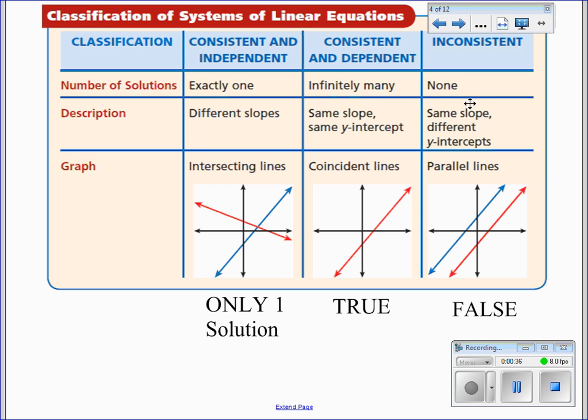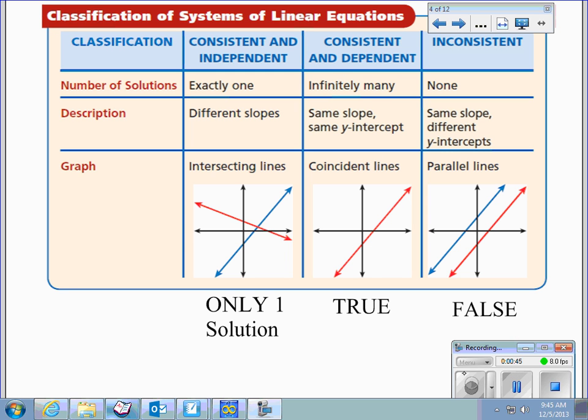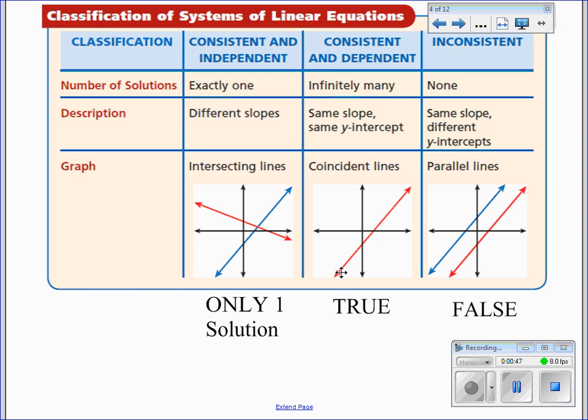However, today we're going to dive into our special systems. Our special systems are going to be the ones that are consistent and dependent, and those are going to be the lines that are actually the exact same, one on top of each other, and so they have an infinite number of solutions or intersection points. And they're also going to be the ones that come out to be true.